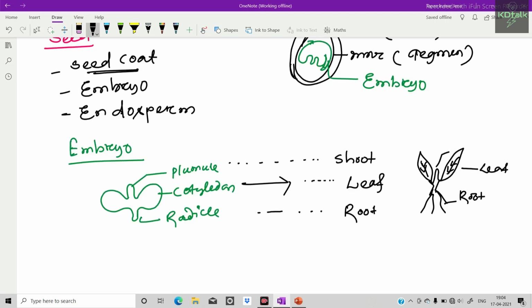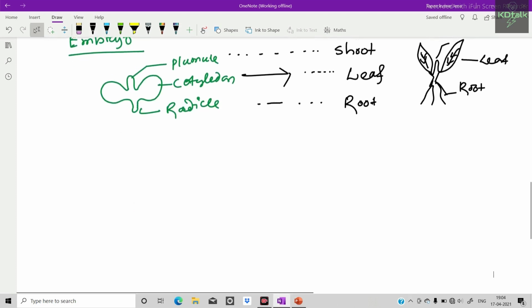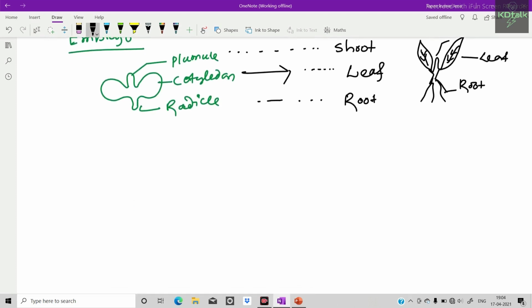Now come to types of seed. There are two types of seed. One is monocot seed, another one is dicot seed. In angiosperms there are two types of seed. Monocot seed, or monocotyledon seed.